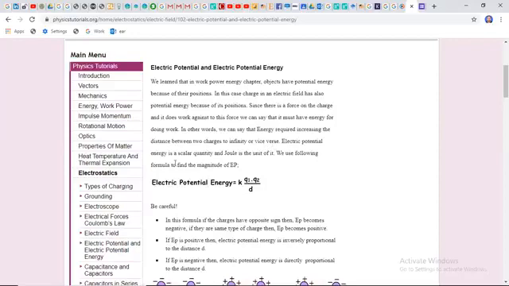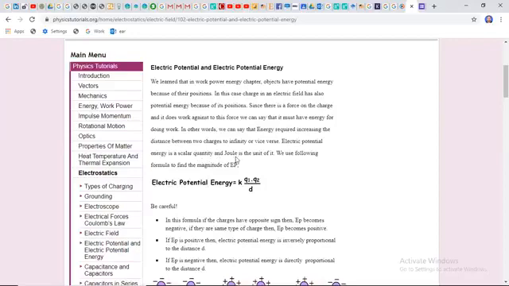Electric potential energy is a scalar quantity. We all know energy has no specific direction, so we can say it is a scalar quantity. If a particular entity has a direction, doing a specific kind of work in a particular direction, then that quantity would be a vector quantity.